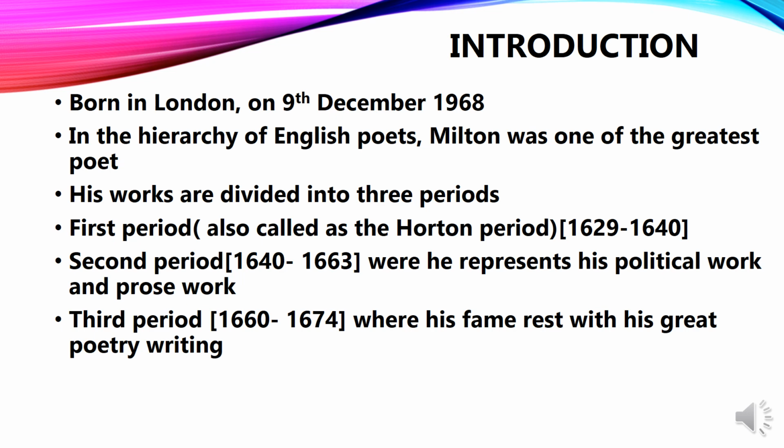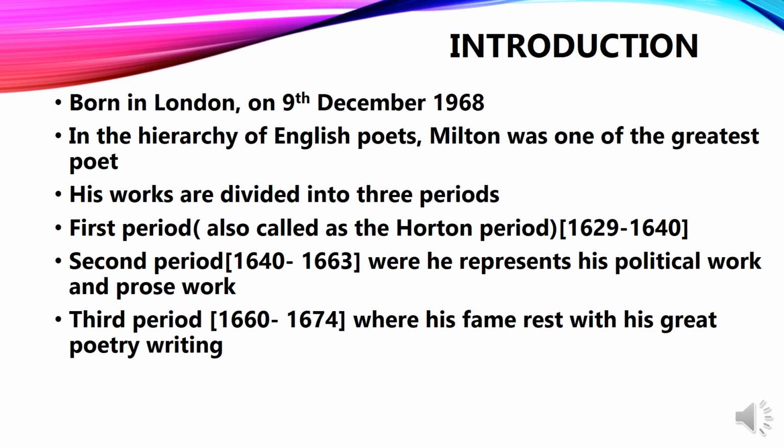His works are divided into three parts. The very first part is also called the Horton period, which was from 1629 to 1640. In the second period, he represents his political work and prose works, and the time period for this was 1640 to 1663.